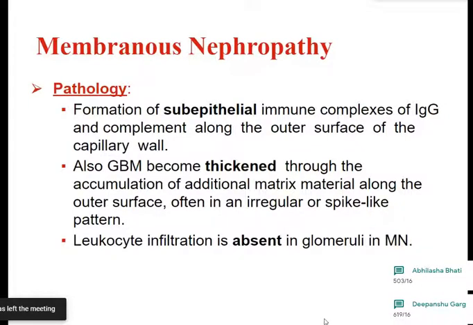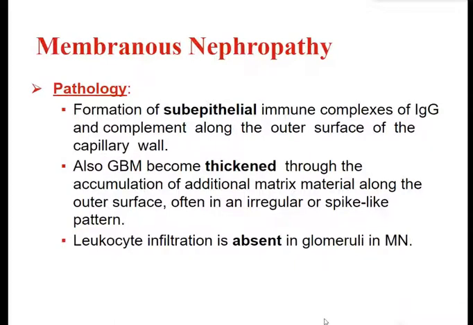Furthermore, the glomerular basement membrane becomes thickened by the accumulation of additional matrix material along the outer surface, often in an irregular or spike-like pattern. Important to remember, leukocytic infiltration is absent in glomeruli in patients suffering from membranous nephropathy.